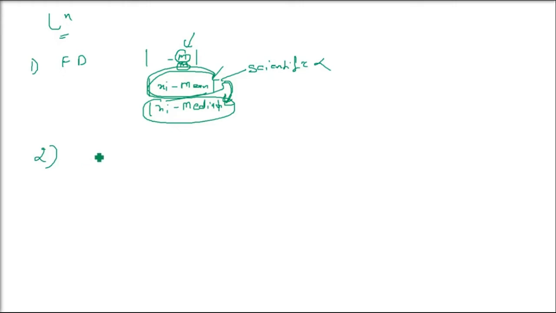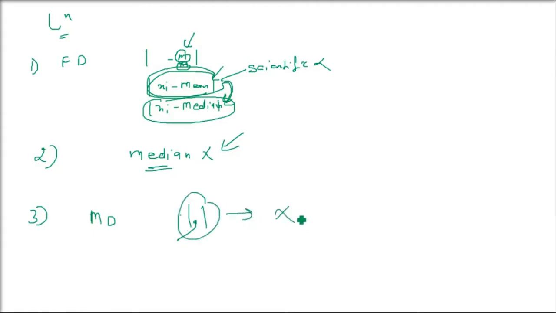The second problem with mean deviation is, in a distribution where the degree of variability is very high, the median is not a representative central value. That is, the mean deviation about median calculated for such a series cannot be fully relied on. This is the second problem. The third problem: in the computation of mean deviation, we use absolute values of deviations. We always take the positive values. That is, it cannot be subjected to further algebraic treatment. These are the certain problems.